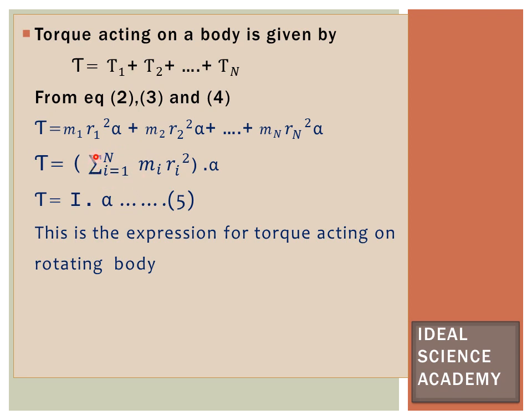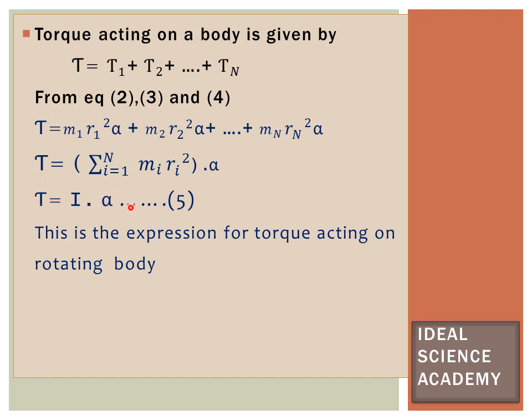We have directly written it in the form of summation. Summation of m i r i square, i started from 1 because we started from 1, and the last ending is n, then end up to n. Summation of m i r i square, i started from 1 and end up to n, and this is the formula of moment of inertia. We have used this bracket as the formula of moment of inertia, that is moment of inertia. So torque T is equal to I into alpha. Torque is the product of moment of inertia and angular acceleration alpha.